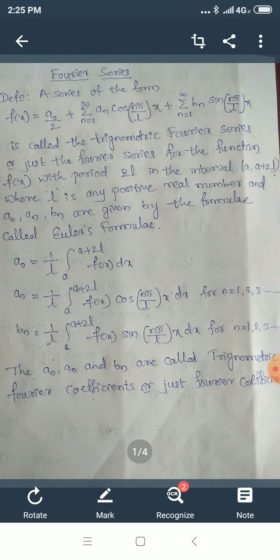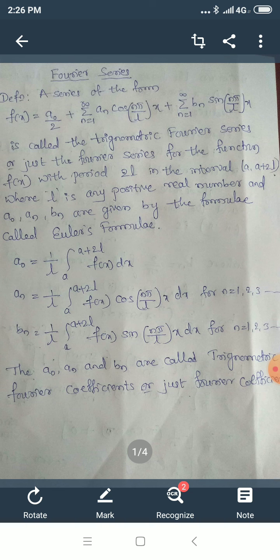the function f of x with the period 2l in the interval a to a plus 2l, where l is any positive real number and a naught, a n, b n are given by the formula called Euler's formula.